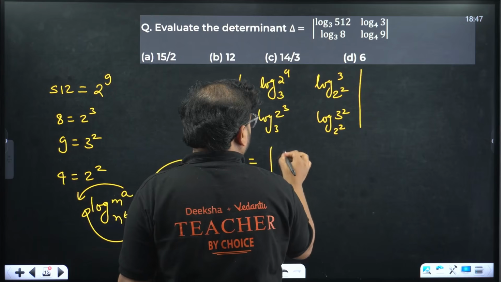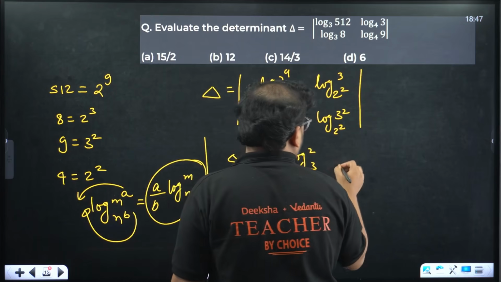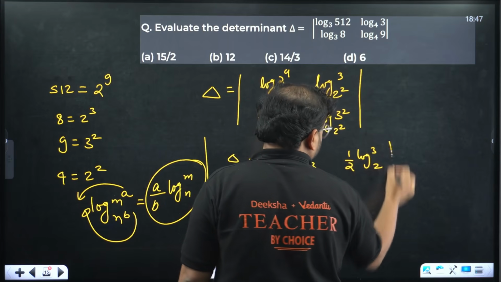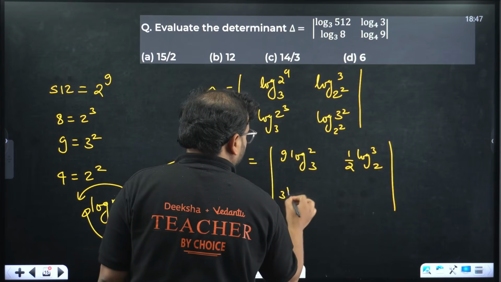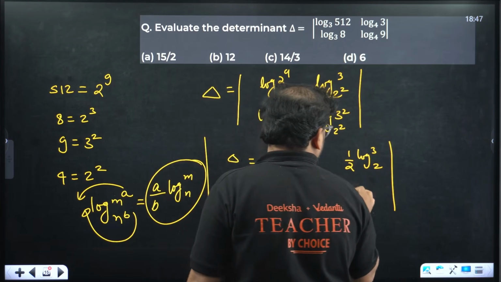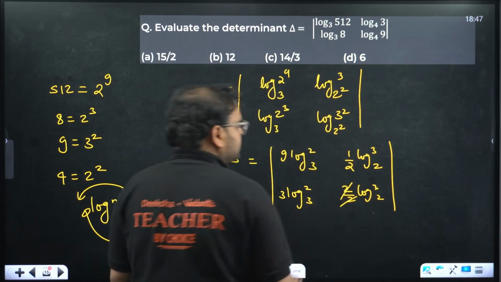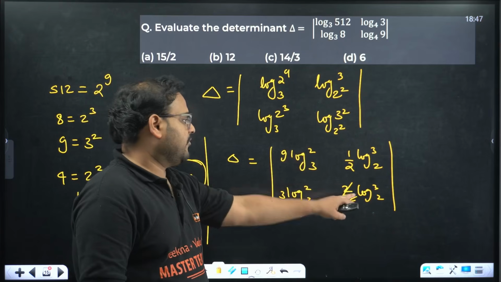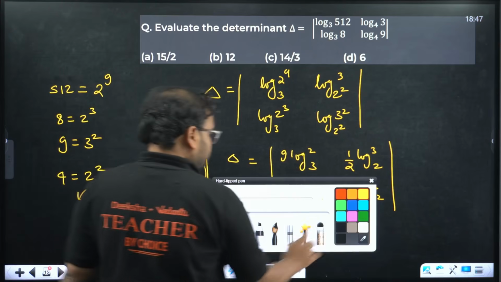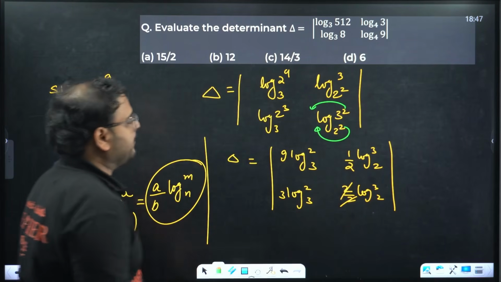We'll have 9 log 2 with the base 3. Here we have 1 by 2 log 3 with the base 2. Here we have 3 log 2 with the base 3, and here we'll have 2 by 2 actually, right? So log of 3 with the base 2. 2 and 2 cancels. 3 by 2, 2 with the 2 and 2 cancels. Both of them will come in front. Both of these will come like this, right? Okay.